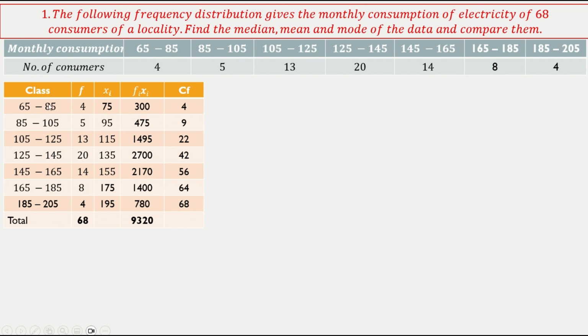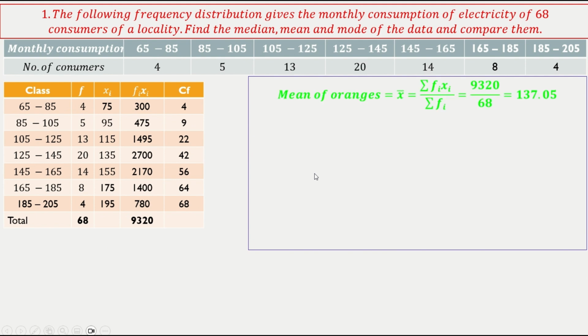Xi, Xi is nothing but 65 plus 85 by 2. Okay. Fi, then sum of Fi, and then cumulative frequency is here, which we require for the median calculation. Okay. 4 plus 5, 9. 9 plus 13, 22, like this. Okay. The total is 68 observations. Once we know that, the mean is straightforward, sigma FiXi divided by sigma Fi, which is 137.05.